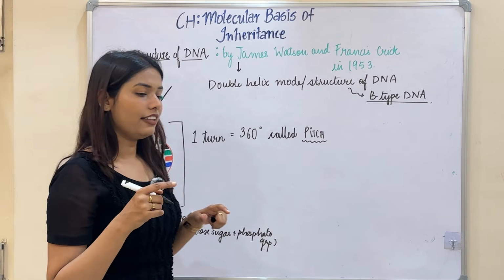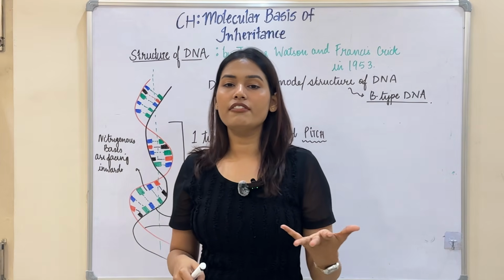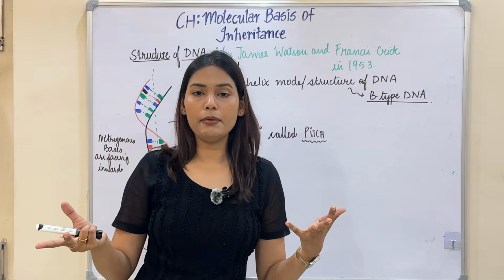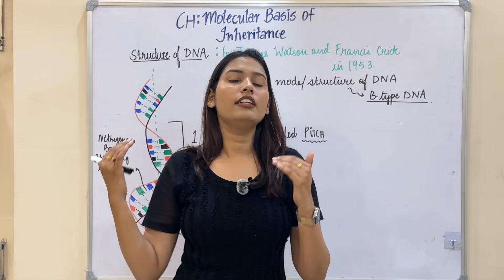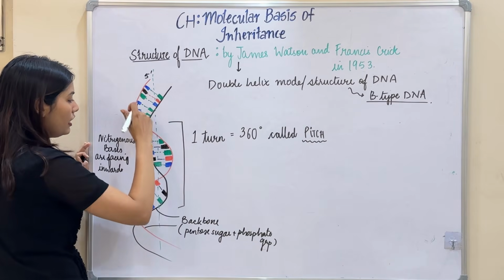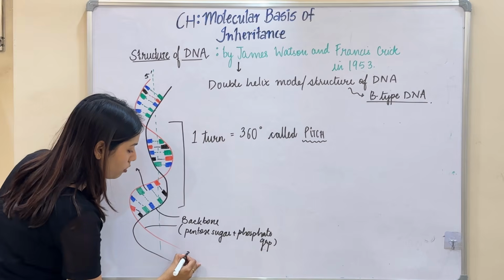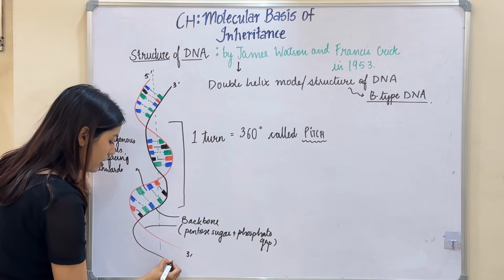As I said, there are two ends in a polynucleotide: the 5' end, from the fifth carbon, the 5 prime carbon, and the 3' end, which is formed by the 3 prime carbon. So let's say this is the 5' end of this polynucleotide, and this will be the 3' end. Similarly, here will be the 3' and 5' end.